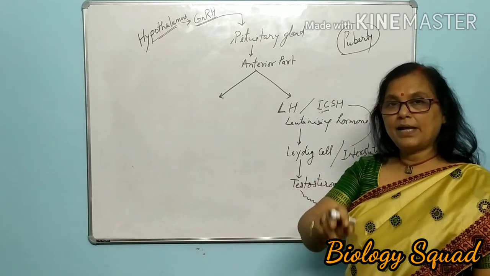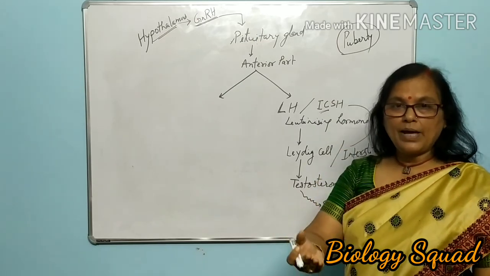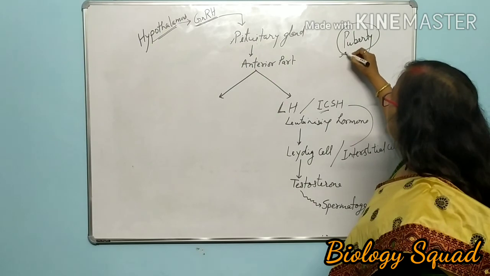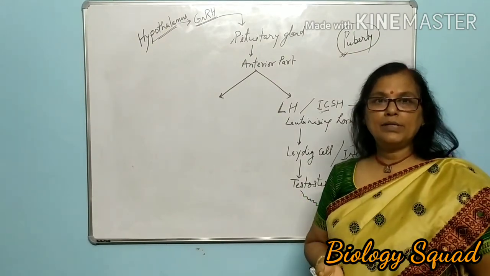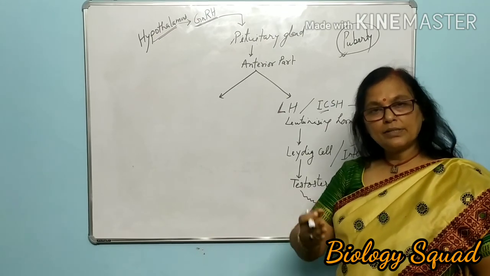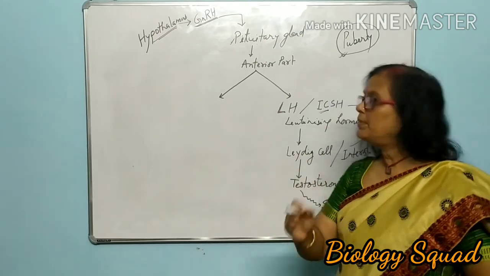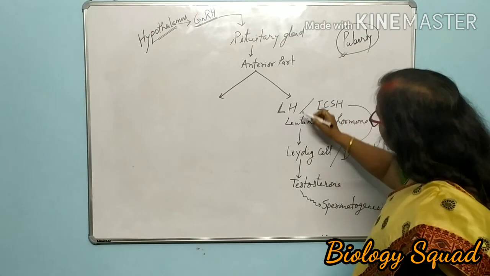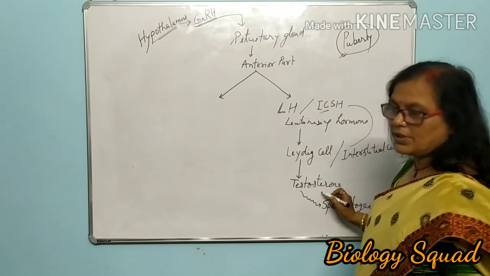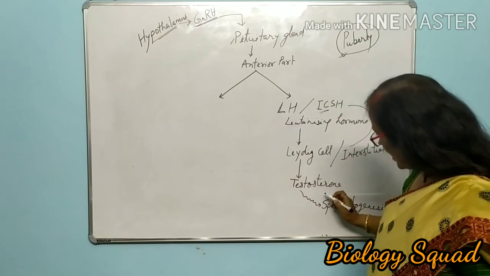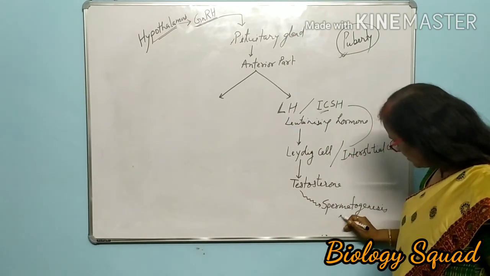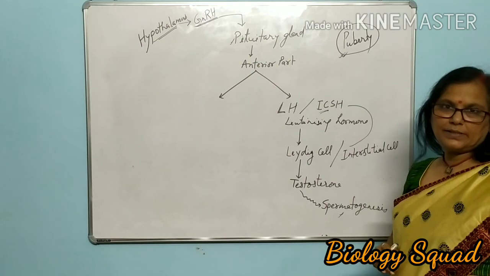And if the first sign appears, then it is treated as puberty. It is the beginning of adolescence, pre-adolescence and adolescence phase in between, and then there is secretion of testosterone under the influence of luteinizing hormone, and this testosterone regulates spermatogenesis.